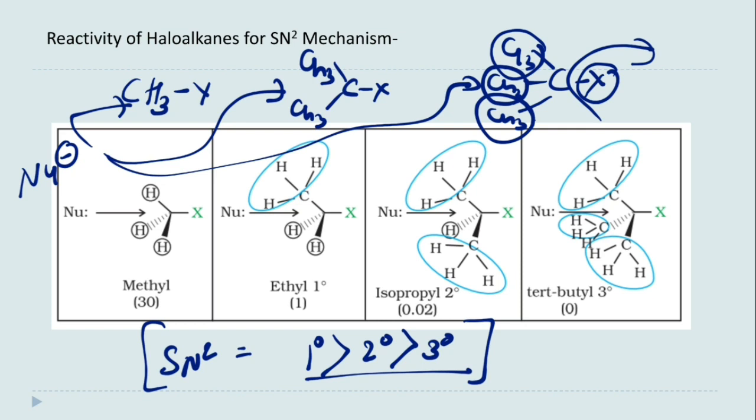What will be the reactivity? The 1 degree will show more reactivity than the 2 degree and 2 degree will show more reactivity than 3 degree. And what is the reason behind this? The reason is that in 1 degree there is less hindrance, so that nucleophile can easily approach from the reverse side of the leaving group.